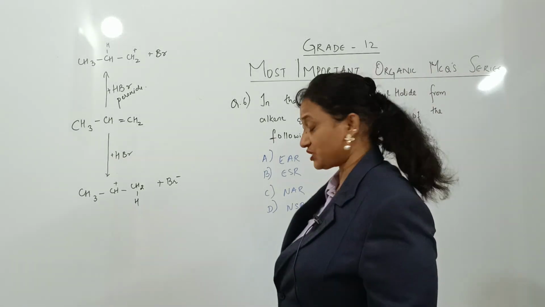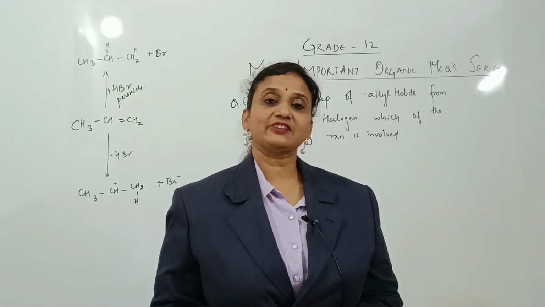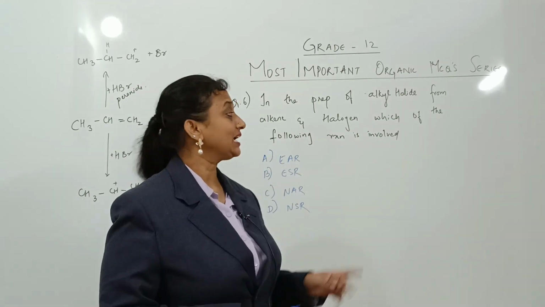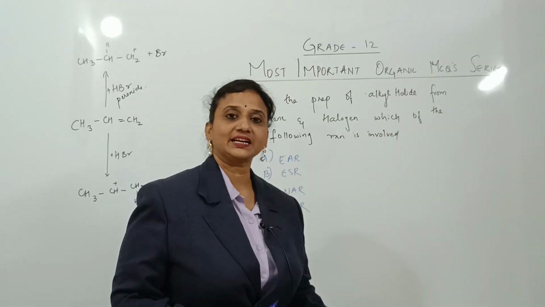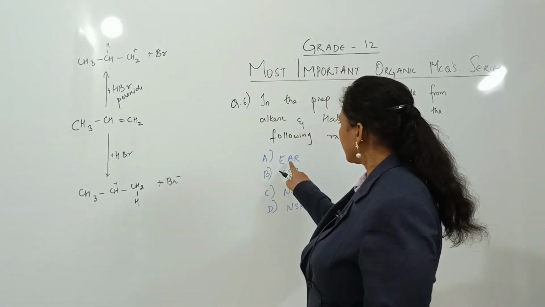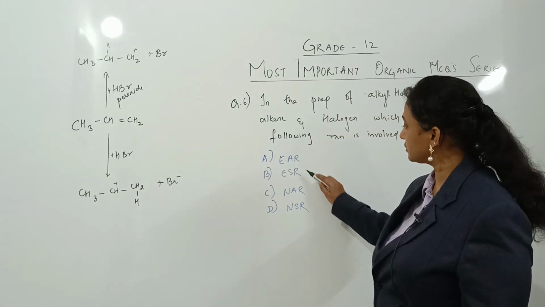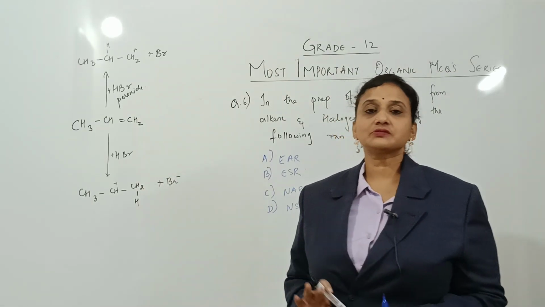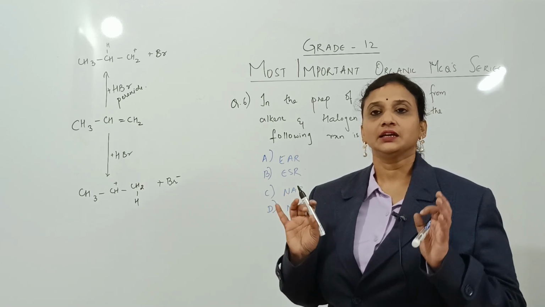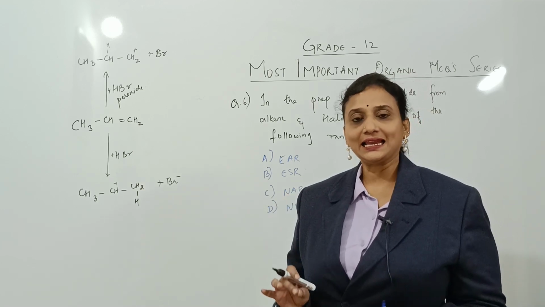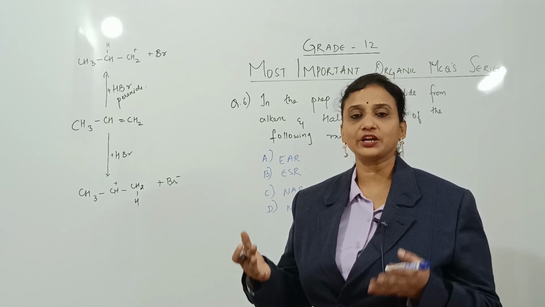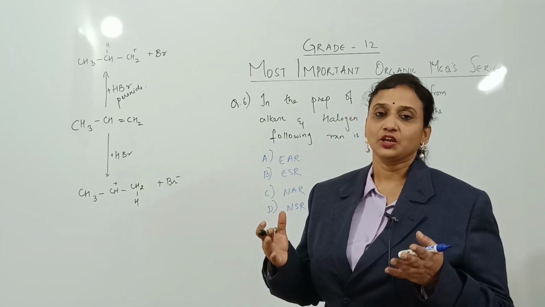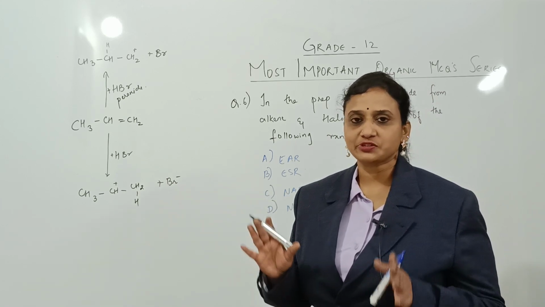Alright, now let us see one more question. Very important concept here. So here what did they give me? They have asked me, in the preparation of alkyl halide from alkenes and halogen, which of the following reaction is involved? Whether it is electrophilic addition, electrophilic substitution, nucleophilic addition or nucleophilic substitution reactions. So first of all, students, I have to understand that in a particular unsymmetrical alkene, if we are adding hydrogen halide, whether it is bromine, iodine, or chlorine, you have to remember that it follows two types of mechanisms.